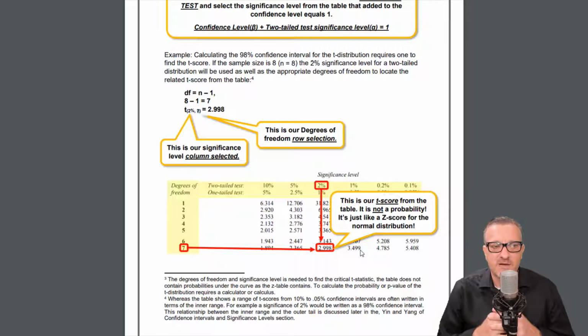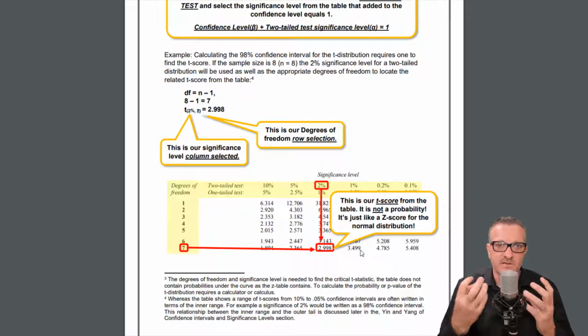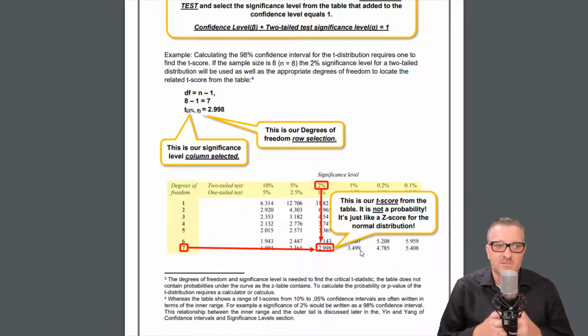So if we think about this, with the z-distribution, we look up a z-score, and we get this area under the curve value. The actual t-table does not give us an area under the curve value. The t-distribution table, putting in those inputs, gets us to the t-score. So it's different than the z-distribution table.